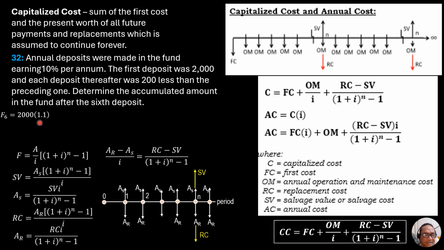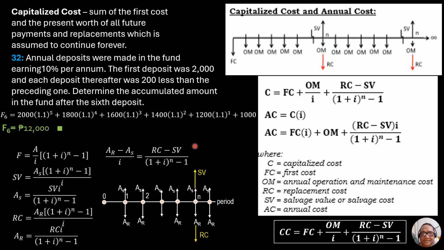So 2,000 times 1.1 to the 5 plus 1,800 times 1.1 to the 4 plus 1,600 times 1.1 cubed plus 1,400 times 1.1 squared plus 1,200 times 1.1 to the 1 plus 1,000, or 1,000 times 1.1 to the 0, is the same. So the accumulated amount in the fund after the sixth deposit is equal to 12,000 pesos.